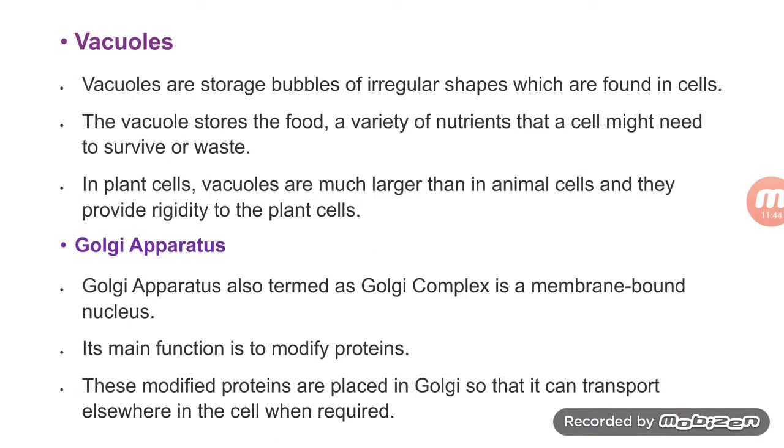Vacuoles. Vacuoles are the storage bubbles of irregular shapes which are found in cells. Vacuoles are generally present in the plant cell and they are bigger in number. If they are present in the animal cell, they are very small. Golgi apparatus, also termed the Golgi complex, is a membrane-bound organelle. Its main function is to modify proteins. These modified proteins are placed in Golgi vesicles so that they can be transported everywhere in the cell.